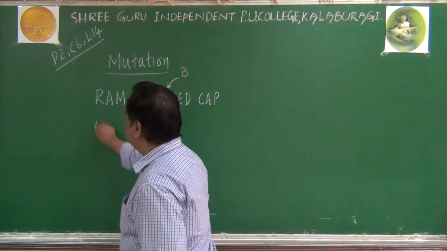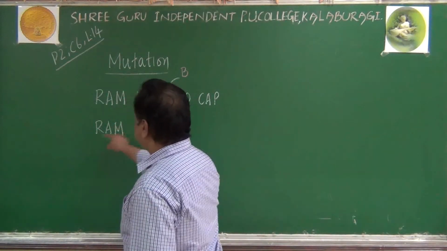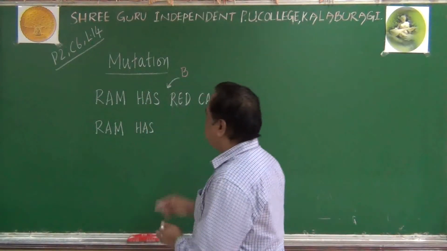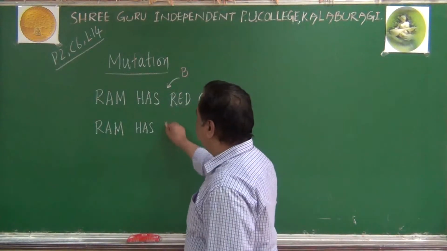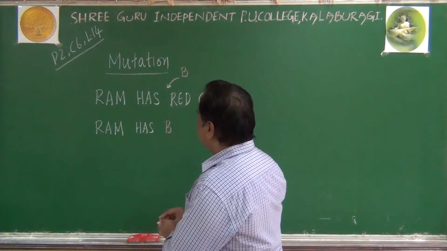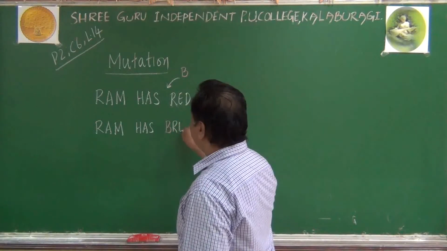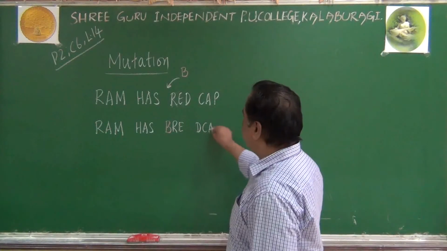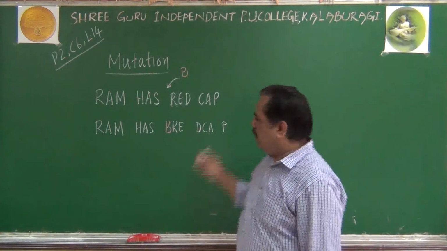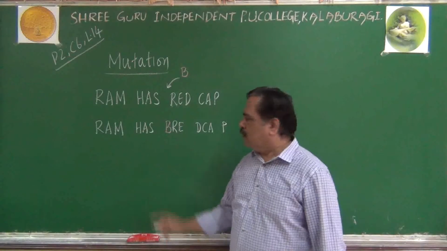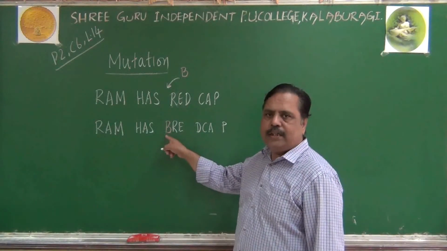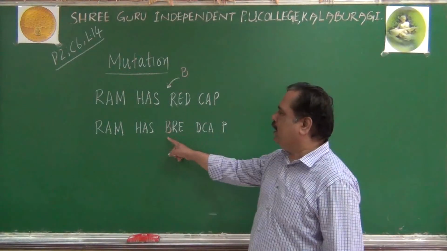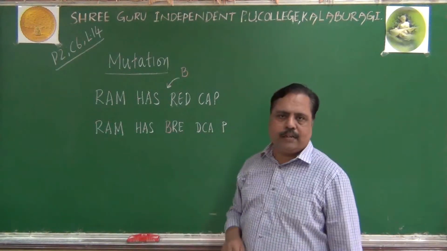Ram will remain as it is, has will remain as it is, but when I insert a B, this letter will become B, R, E. Then D will come to this side, then C, A, then P will be separate. When I add one letter here, an addition or insertion, the meaning changes from this part. It will become BRE, DCA, like that.